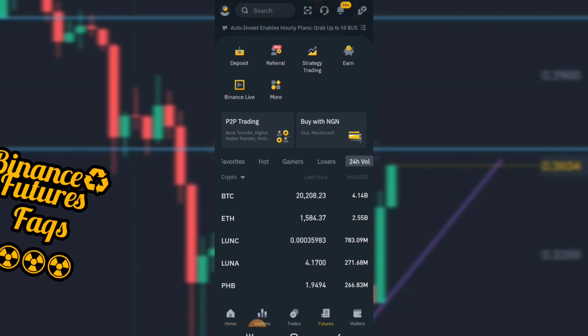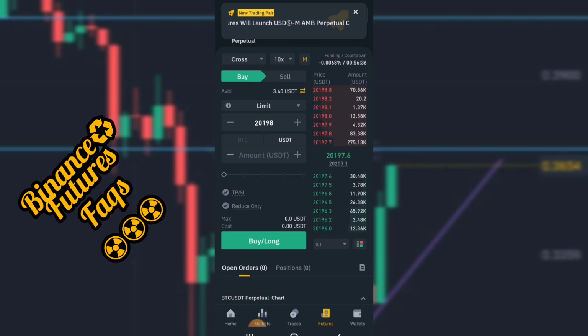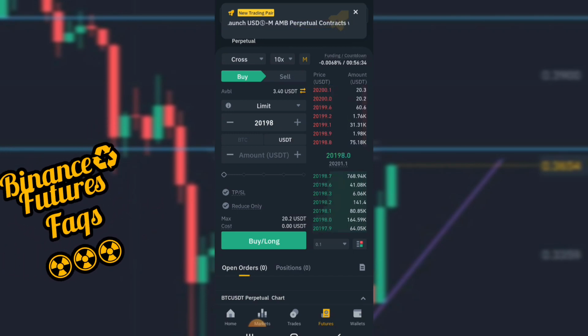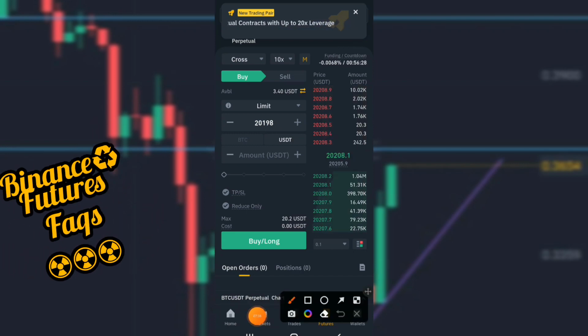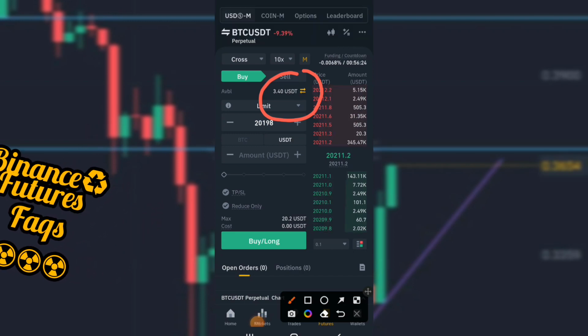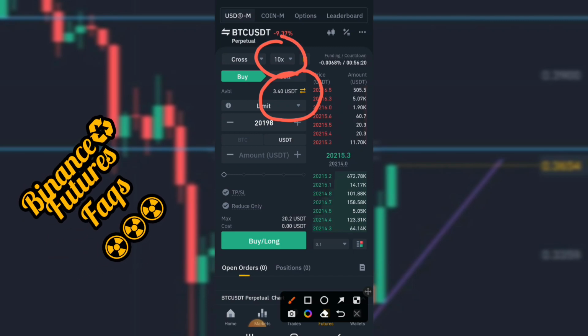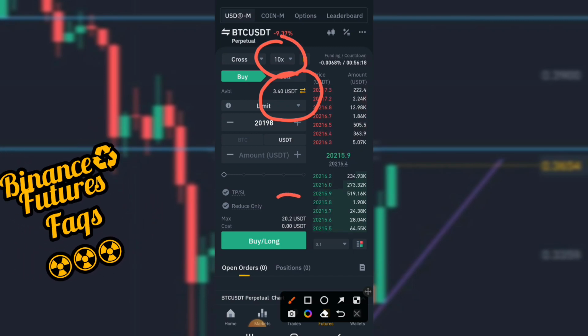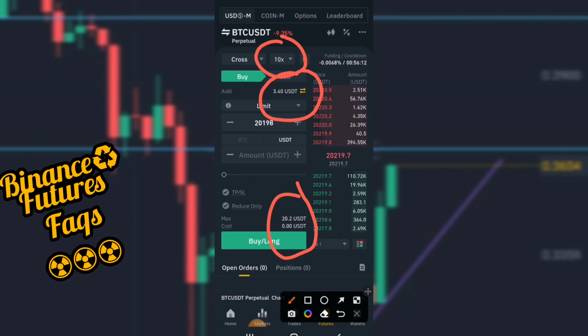Now you go over to this icon that talks about futures. Here, by default, you get access to the BTC USDT margin contract. On our account you can see we have some funds already, 3.40 USDT, which we'll be using to do this tutorial. And we're using 10x leverage, so 10 times that, we're getting about 20.2 USDT if we're to trade with it immediately.